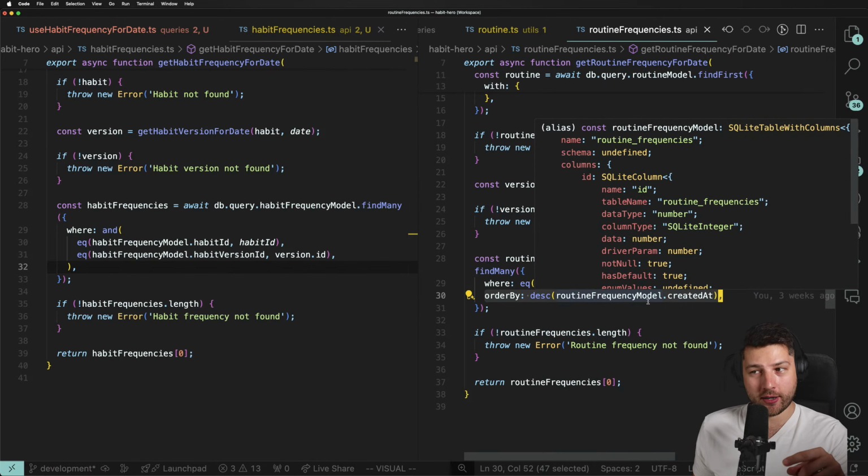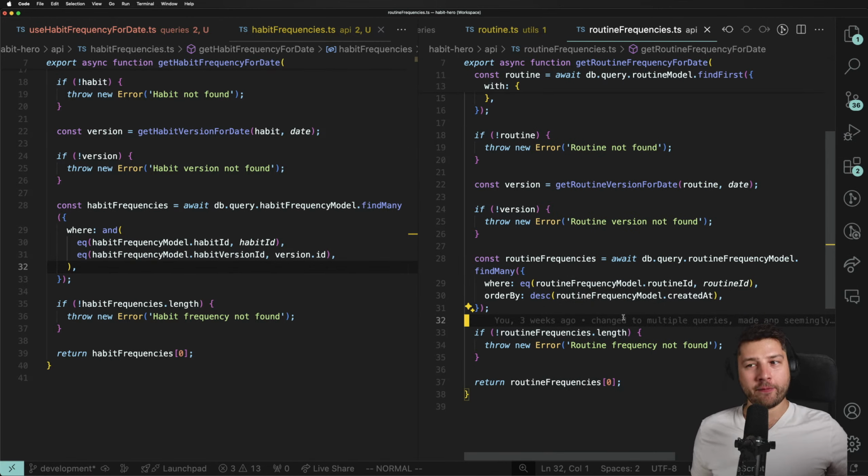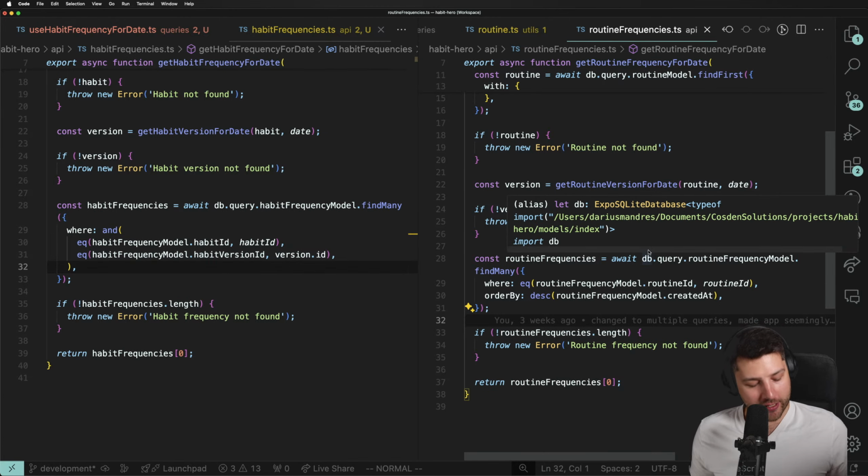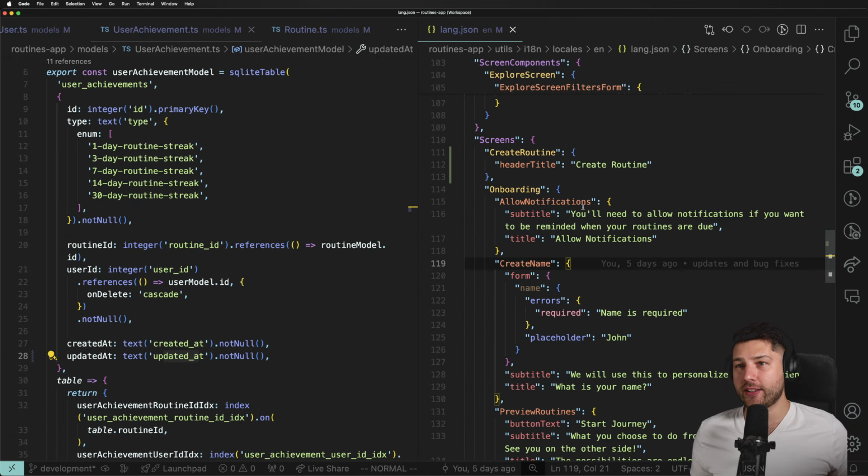That is a bug in the routines app, which I'm about to launch. So I'm not going to fix it here inside of this file, but I'm going to fix it. I just switched VSCode. This is the routines project. I'm going to fix it here because I don't want to launch with that bug. And I did not catch this until now.